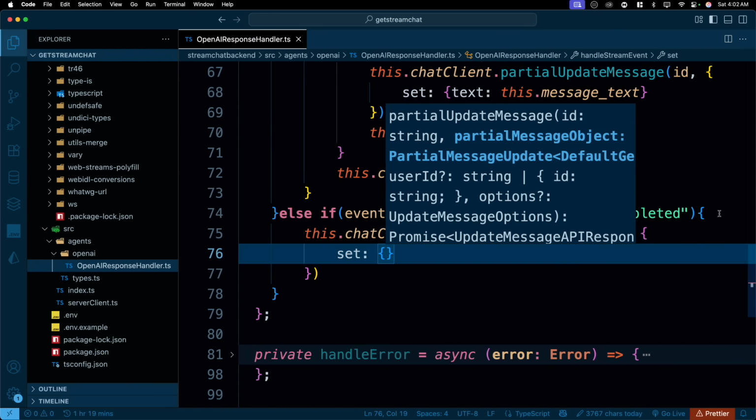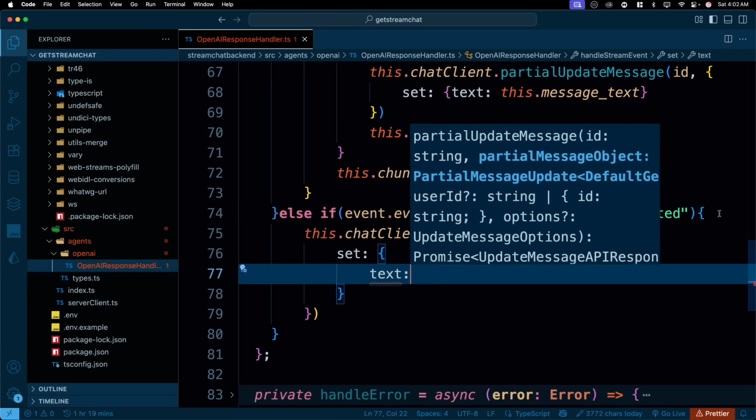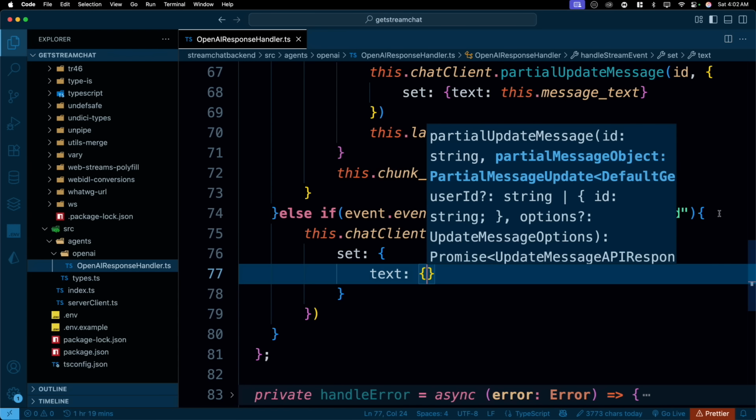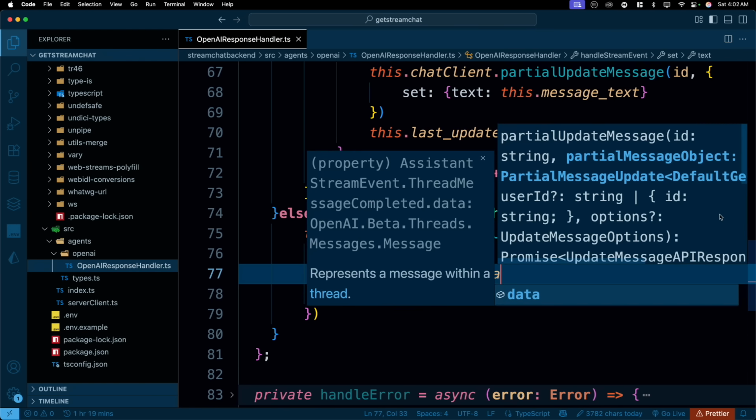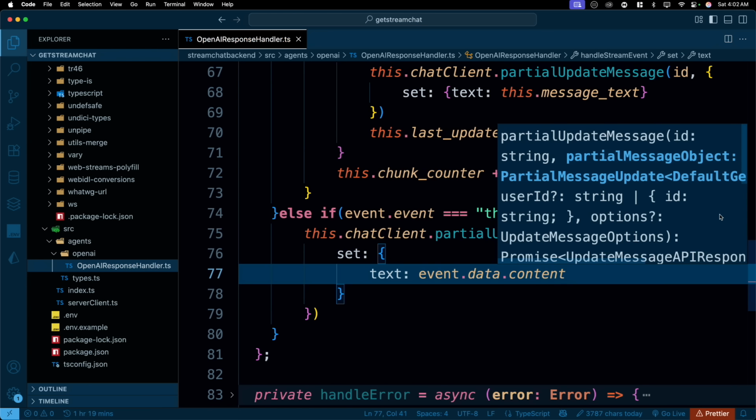As you can see now, it's a very common thing. So in the text, we are going to go ahead and say event.data.content. We still have some content in our buffer, so we'll say this is the first one.type. If it is equal to text, then we'll send the value.